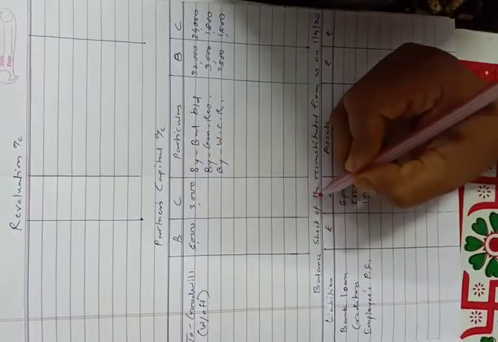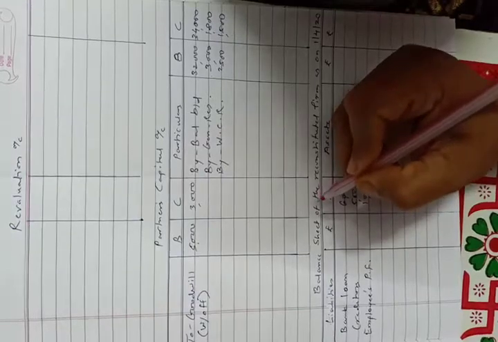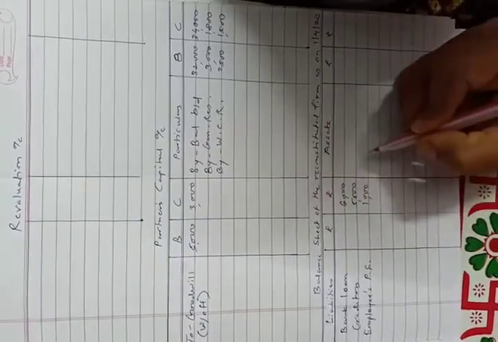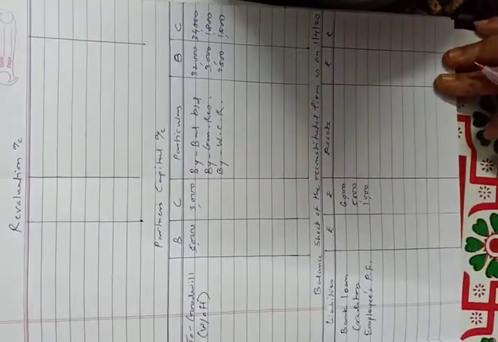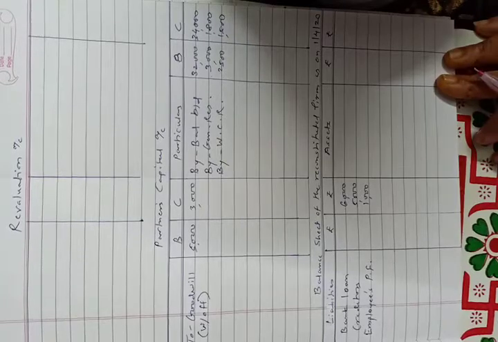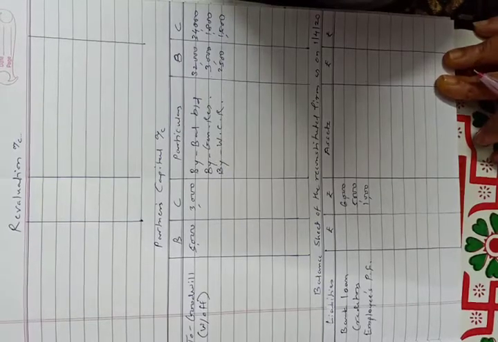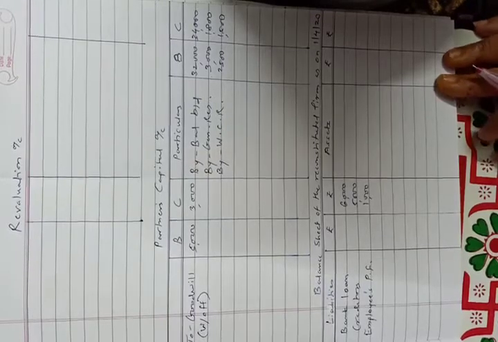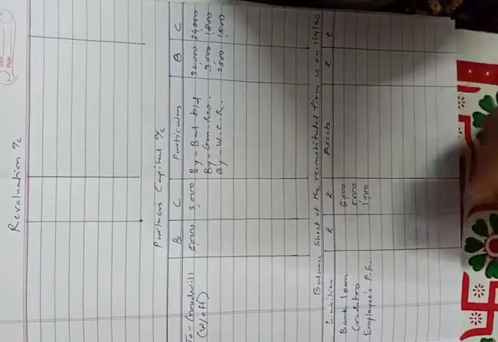Then we will transfer all the assets in asset side of the balance sheet. Machinery, furniture, debtors, stock, bank, etc. are given. On machinery and stock there is an adjustment, so we will write their amount in inner column.